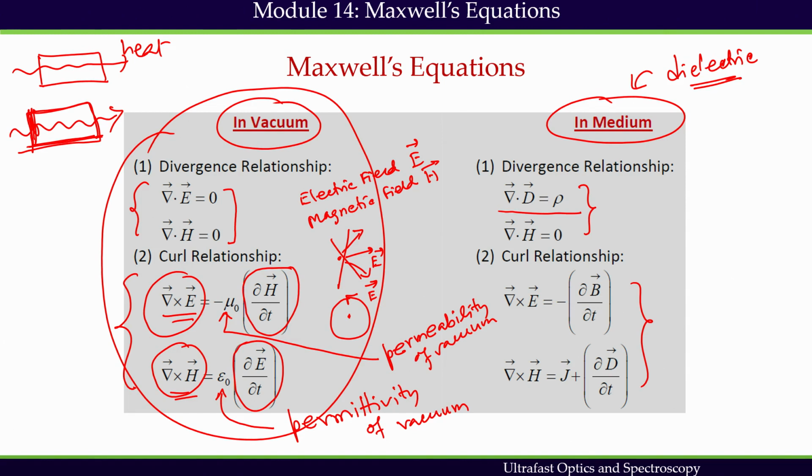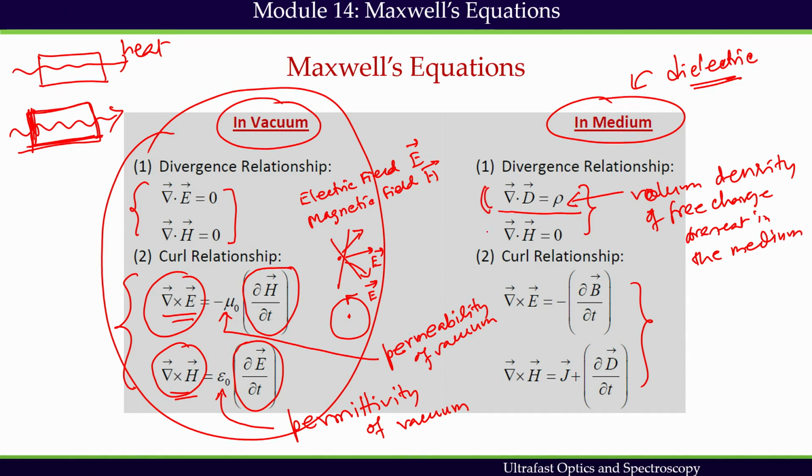The extent of divergence of the electric field depends on the volume density of the free charge rho. This is the volume density of free charge present in the medium. So, the extent of divergence will depend on this volume density, and D is the cooperative effect. D is nothing but E plus some medium response. This is called medium response.